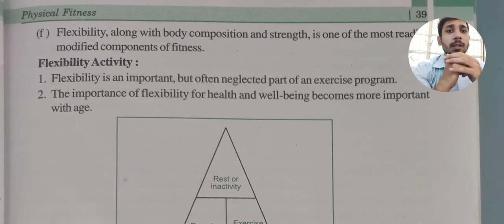Flexibility is important for an exercise program and for health and well-being, and we should use flexibility activities according to our age so that we can maintain good health.